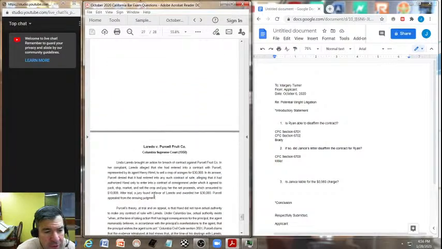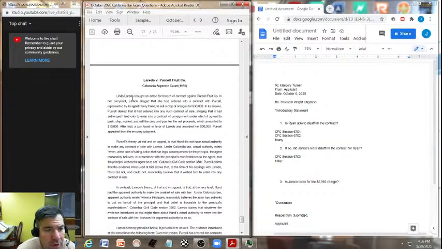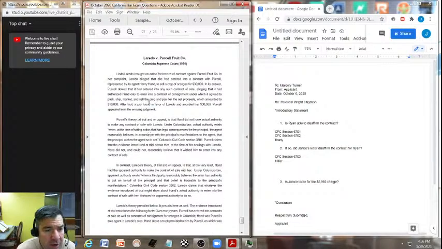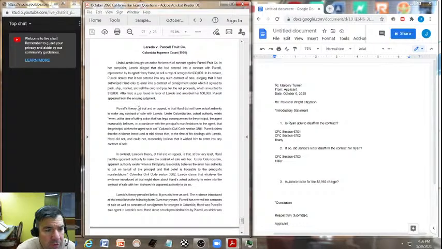Now coming down here to Laredo. Now Linda Laredo brought an action for breach of contract against Purcell Fruit Co. In her complaint, Laredo alleged that she had entered into a contract with Purcell, represented by its agent Henry Hand, to sell a crop of oranges for $30,000. Now, going down here, doesn't look like there's anything but facts here as well, just getting a background. Purcell's theory at trial and on appeal is that Hand did not have actual authority.